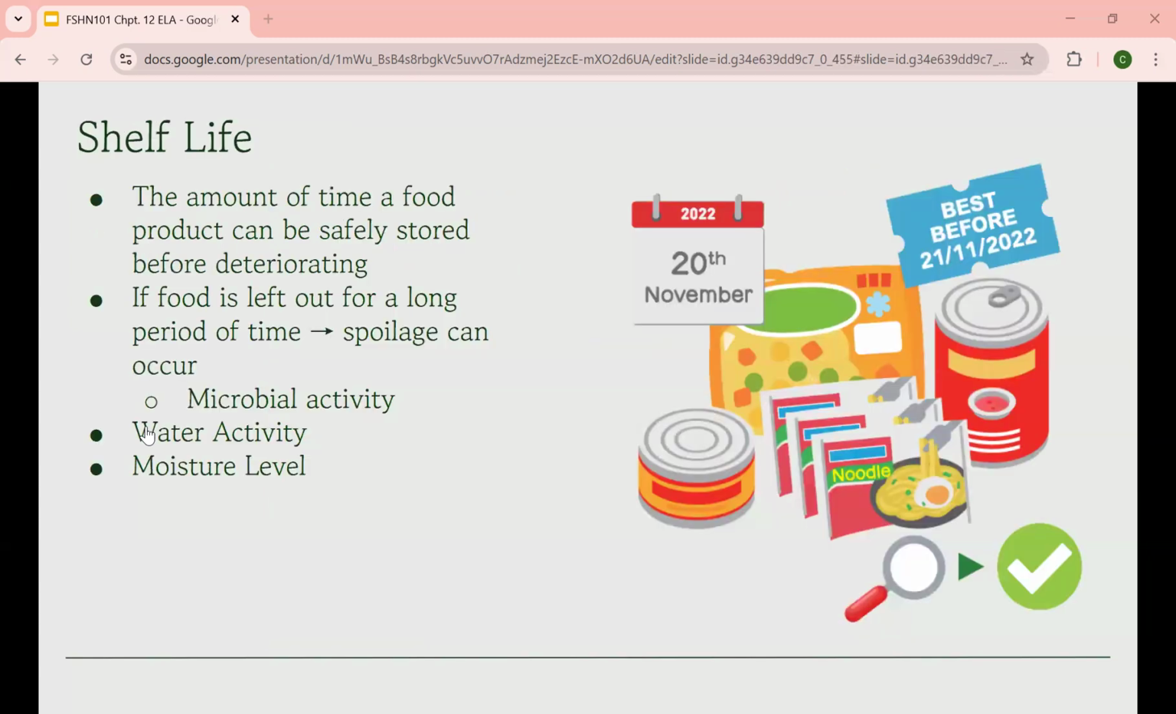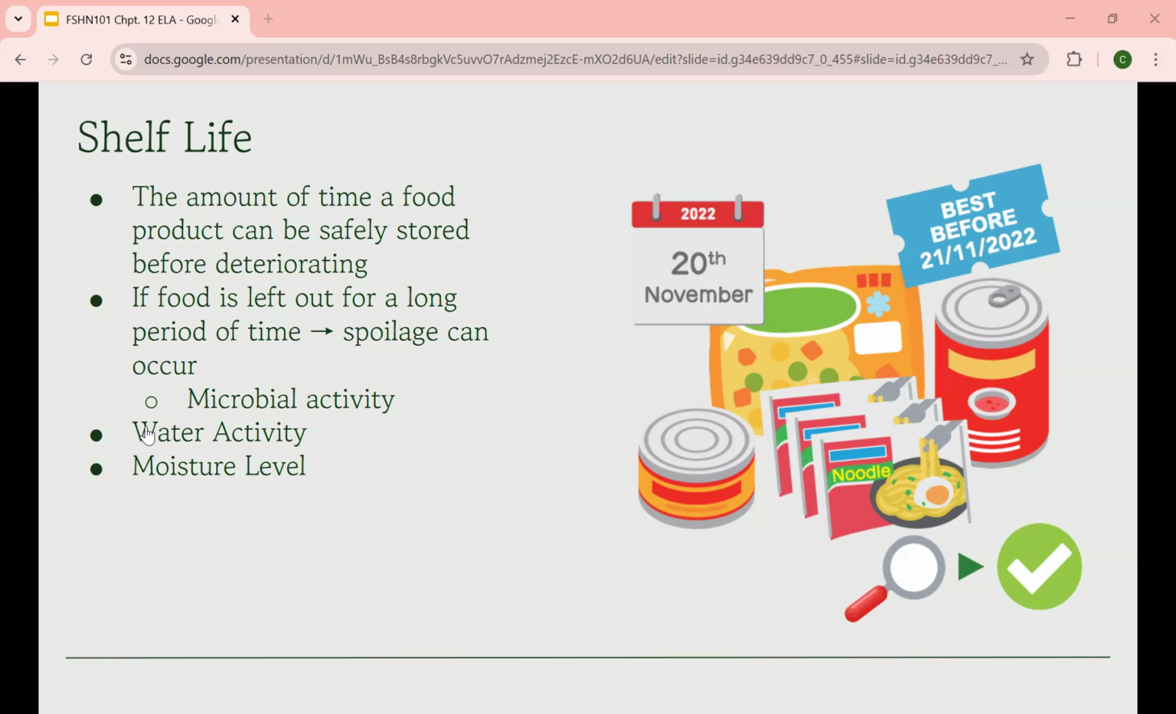Lastly, I would like to talk about shelf life. Shelf life is defined as the amount of time a food product can be safely stored before deteriorating. So if a food is left out for a long time, spoilage can occur, and this is due to microbial activity in the food. Microbial activity is the activity done by the presence of microorganisms like bacteria and fungus.